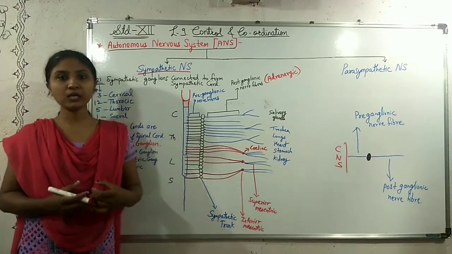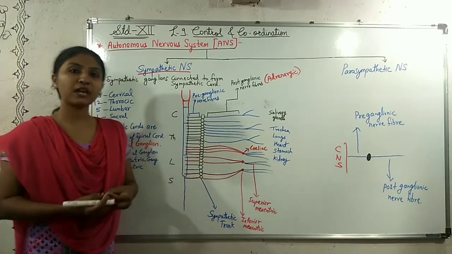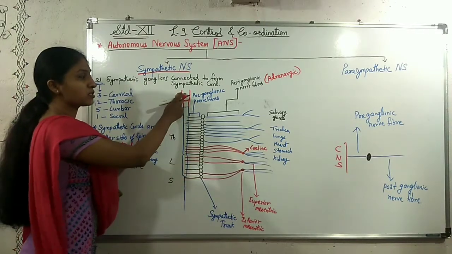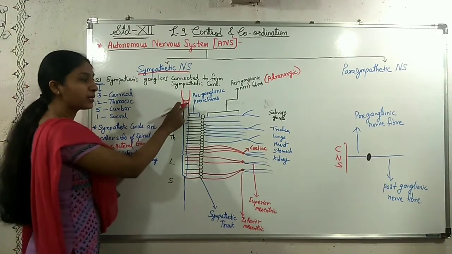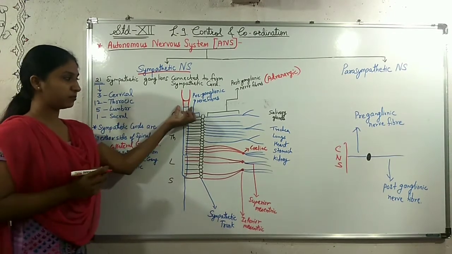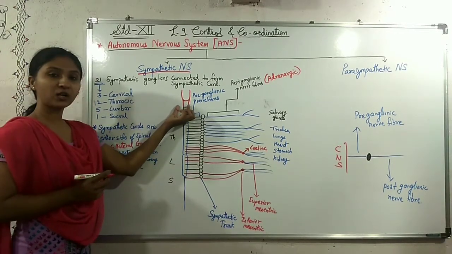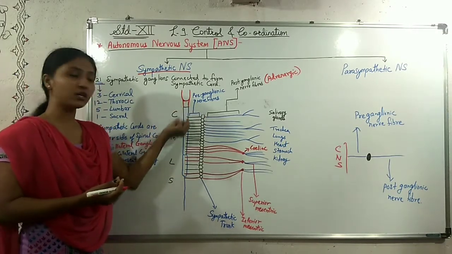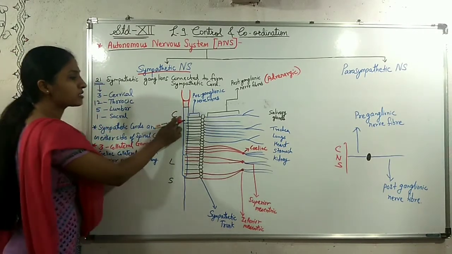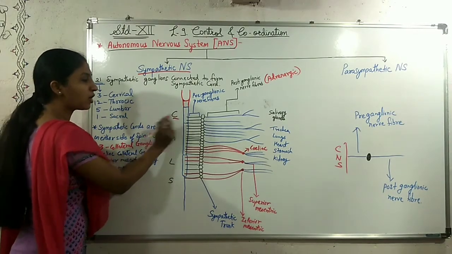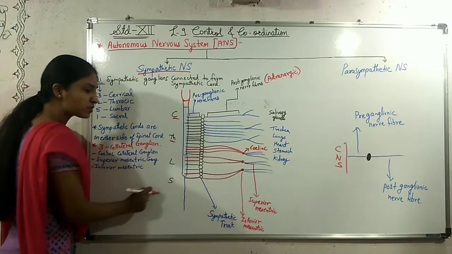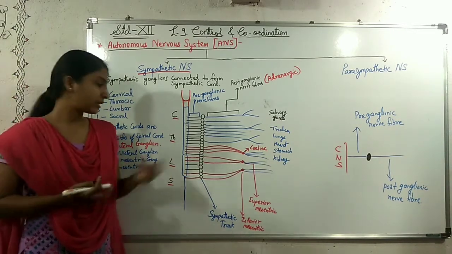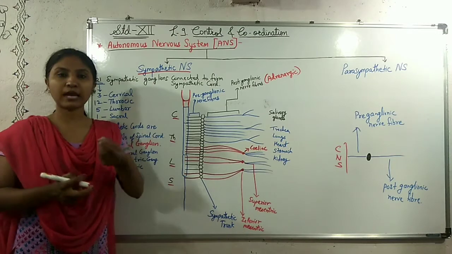of the vertebral column. To understand, we will refer to this diagram. Suppose this is the brain stem, this is the medulla region, and the medulla extends further into the spinal cord. This is the cervical region of the spinal cord, this is the thoracic region, and then the lumbar and sacral regions.